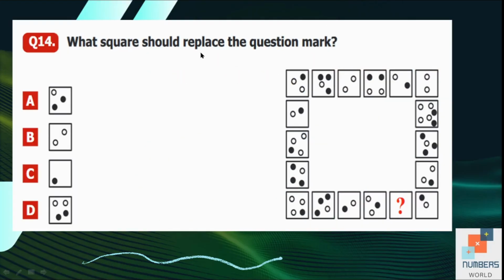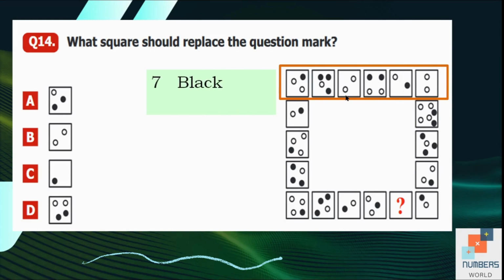Question number 14, what square should replace the question mark? Here we are going to follow the pattern. We are going to count the number of black circles and white circles. So let's start from our first row. There are 1, 2, 3, 4, 5, 6, 7 black circles and 1, 2, 3, 4, 5, 6, 7, 8, 9, 10 white circles.